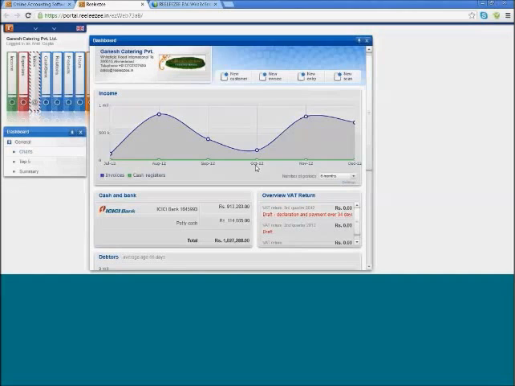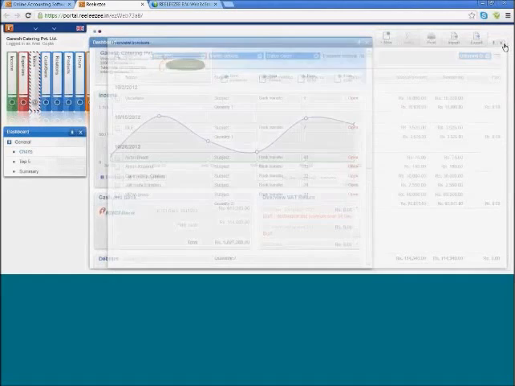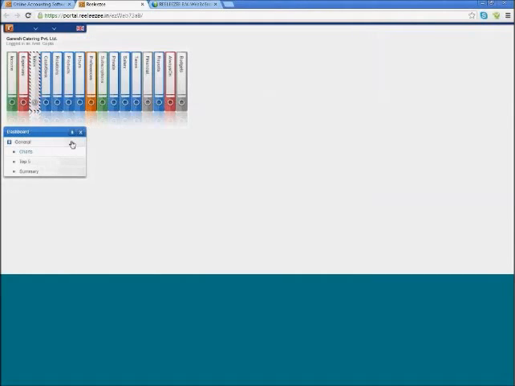Now we see that in the month of October there's a dip in the income. You can simply click on it and you will see what was the problem. So all invoices for October get opened. So you can see that there are a lot of open invoices, where a lot of payment still needs to be reflected. So you need to call up your customers to pay on time, or for that matter, you feel the ticket size is small. So eventually you will know the exact problem with your business. So this was about the dashboard.